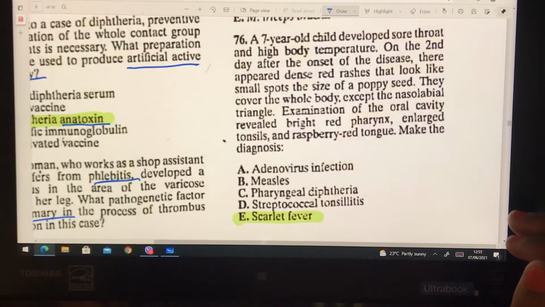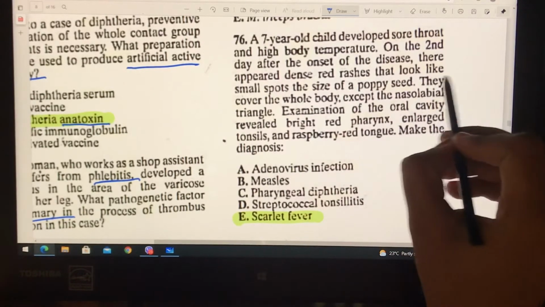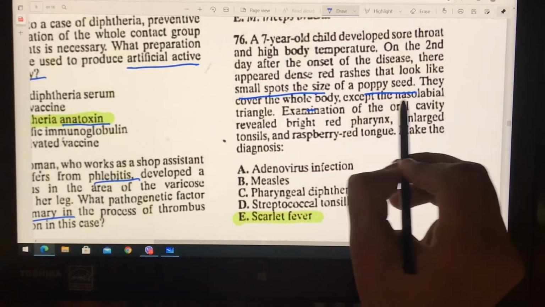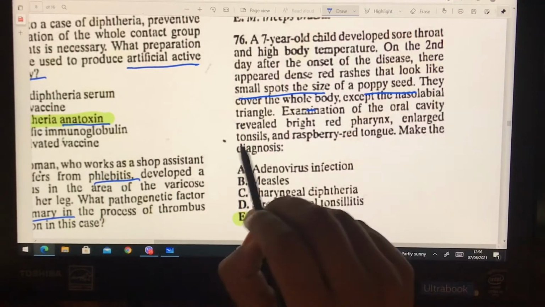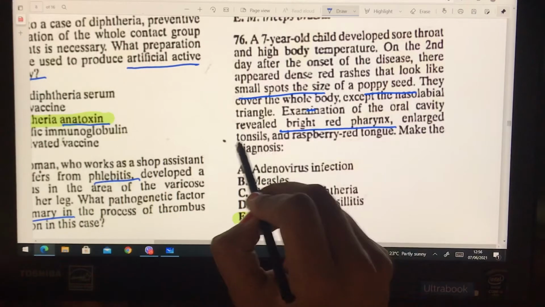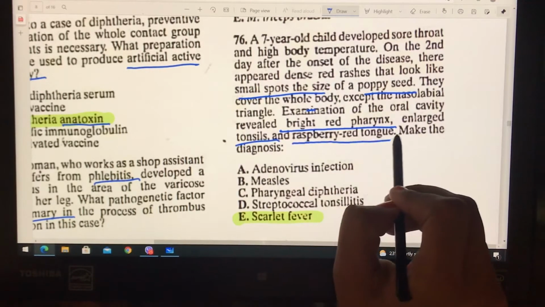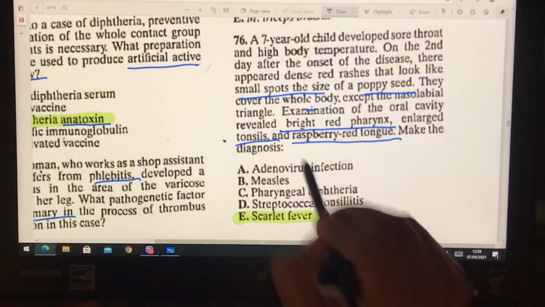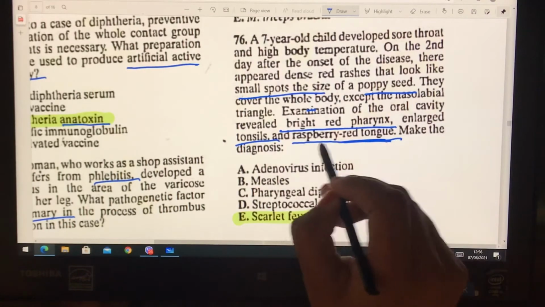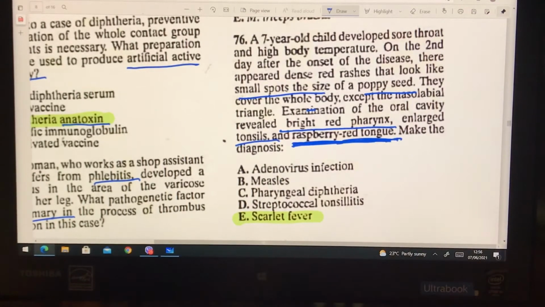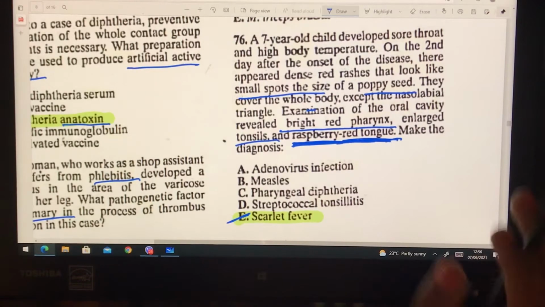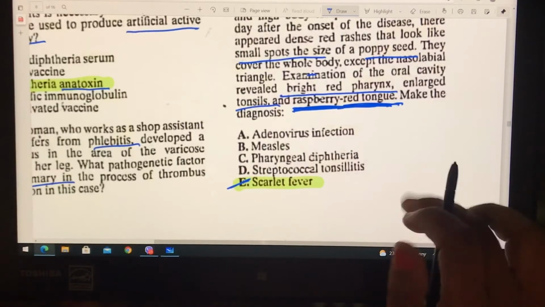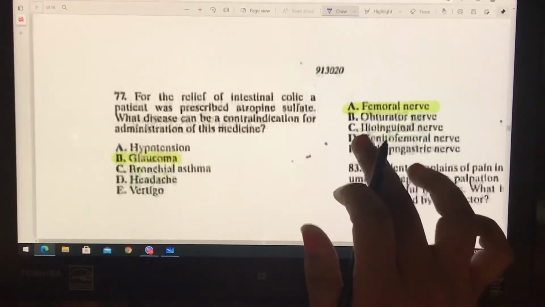So the next question is, a 7-year-old child developed sore throat and high blood temperature on the second day after the onset of the disease. There appears a dense red rash that looks like a small spot the size of a poppy seed. They covered the whole body except the nasolabial triangle. Examination of the oral cavity revealed bright red pharynx, enlarged tonsils, raspberry red tongue. All the symptoms they have given in the question, mark the words red tongue, bright red pharynx, raspberry red tongue, go directly for scarlet fever. Whenever you see red tongue in the question, go for scarlet fever and small red spots. Very direct question.